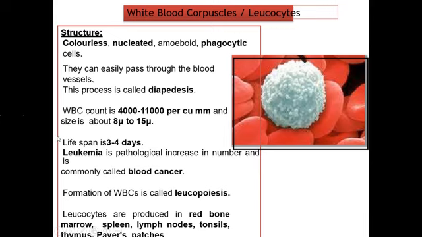There is a condition which is known as leukemia, a pathological increase in number, and this is commonly known as blood cancer. Leukemia is nothing but a blood cancer. Formation of WBCs is called leukopoiesis. Leukocytes are produced in red bone marrow, spleen, lymph node, tonsils, thymus, and Peyer's patches. So these are the white blood cells.